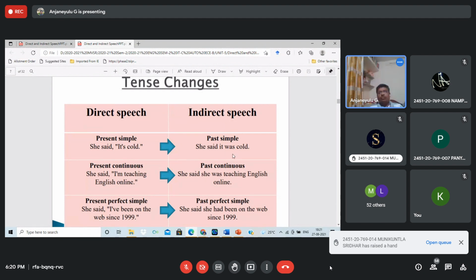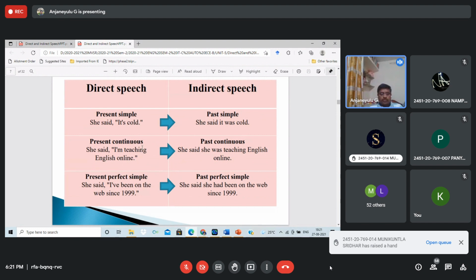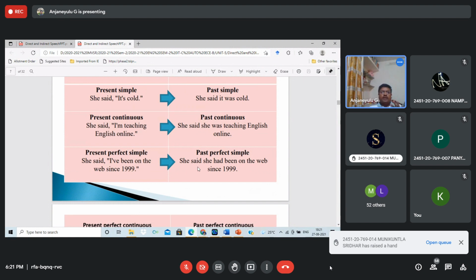Present continuous, "I am teaching," becomes "she was teaching." The one thing to remember, dear students, is that if it is in present tense in direct speech, it should be changed into past tense.